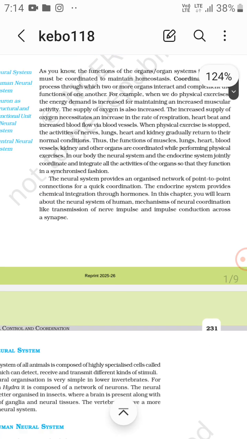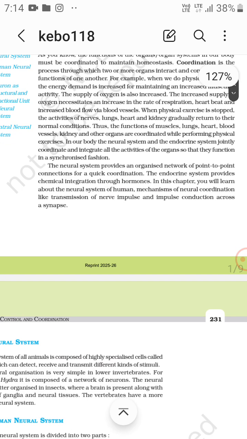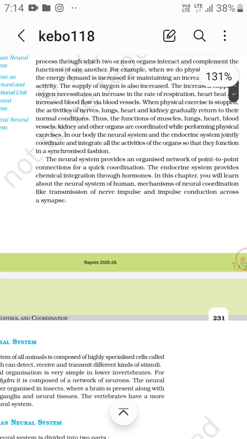The neural system provides an organized network of point to point coordination for quick coordination. So this is quick coordination for the neural system, that is point to point. And then the endocrine system provides chemical integration through the hormones.